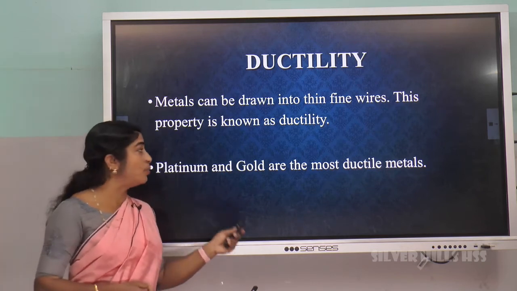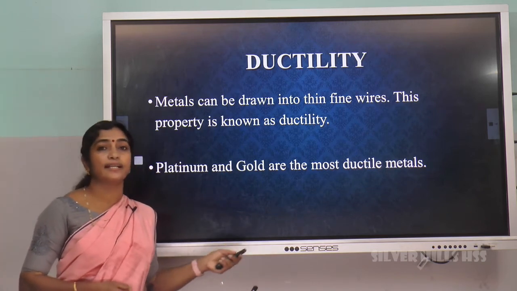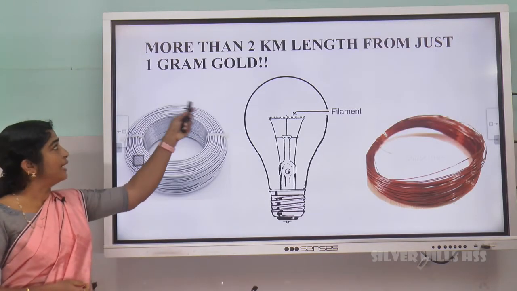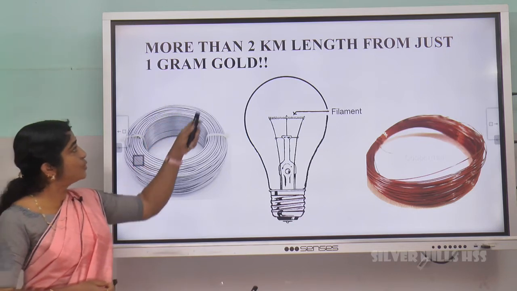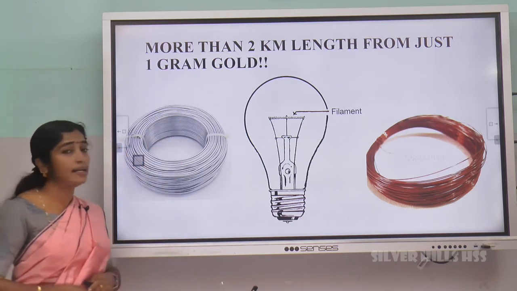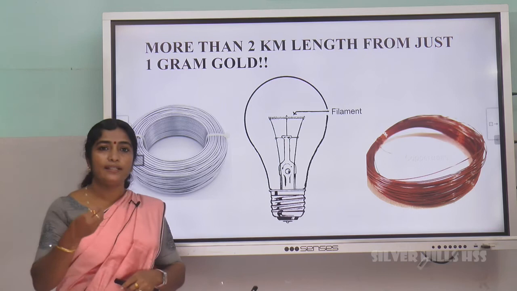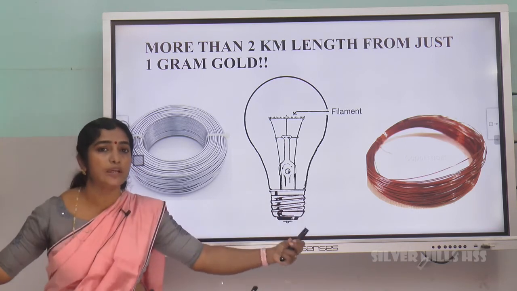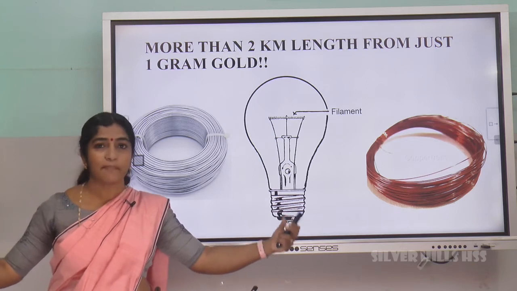Platinum and gold are the most ductile metals. Did you notice the heading of this? More than 2 kilometers of length from just 1 gram of gold. 1 gram of gold can be drawn into 2 kilometers. Children, it's amazing.